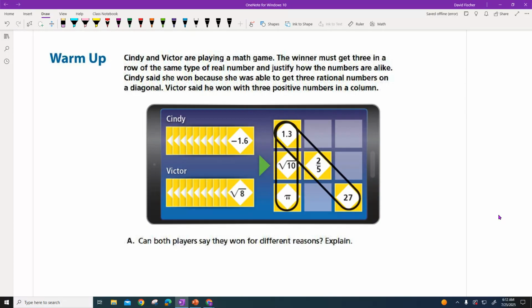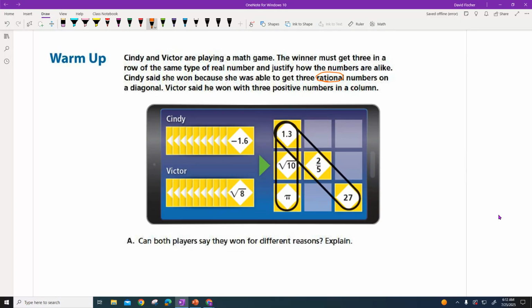Alright, so welcome back. We're talking about Cindy and Victor here, and they said we both won on this tic-tac-toe game, and so you have to remember back from junior high days what a rational number is, and we're going to review that today. But you'll see there's a lot of reoccurring themes in math that from junior high days we expect some kids to know these things and remember them for the next several years of their math career. And so we think back to a rational number, which again, we'll review today.